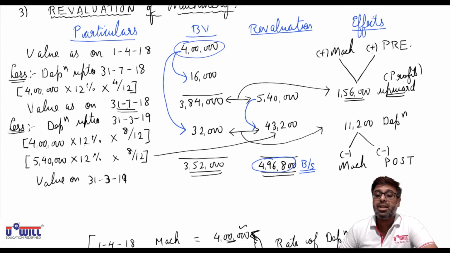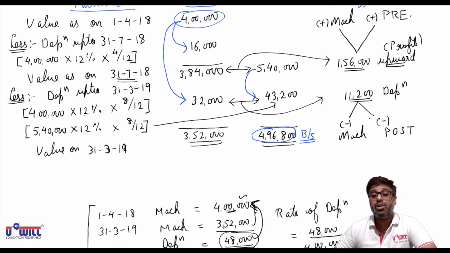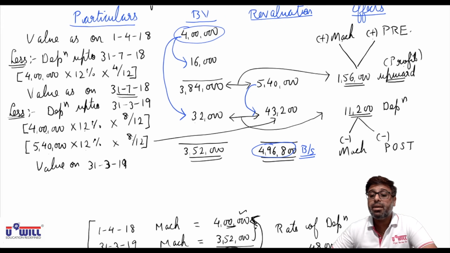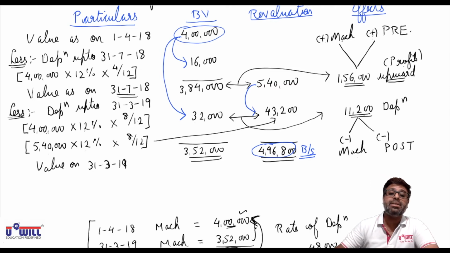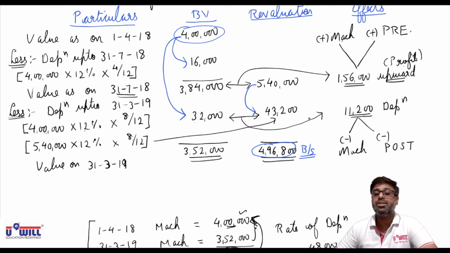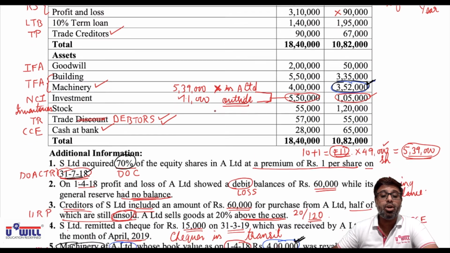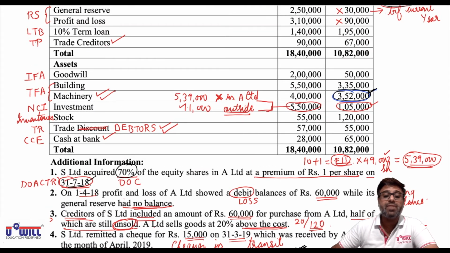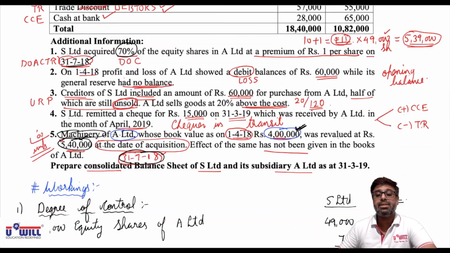Now 32,000 and 43,200, that is the difference. How much more depreciation we have to provide in the books of accounts? 11,200. What two effects will you give for this depreciation? Revaluation upward is added, so its depreciation we will minus. Minus in machinery and minus in post acquisition profits. Here put one more tick on machinery. Two effects we have to give. We have to add the revaluation profit as well as subtract its depreciation.